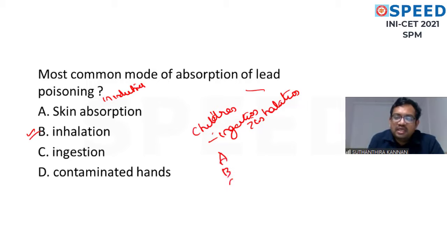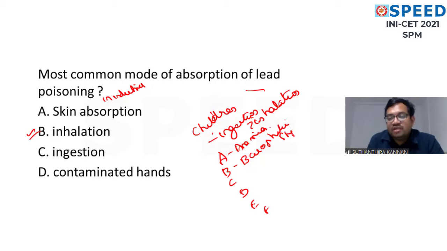We have to remember the mnemonic A, B, C, D, E, and F. A is the anemia that will be there, microcytic hypochromic anemia. B is the basophilic stippling, which is the pathognomonic of lead poisoning. B is also for the Burtonian line. You know what is Burtonian line? There will be a thin line in the gum, bluish line in the gum.